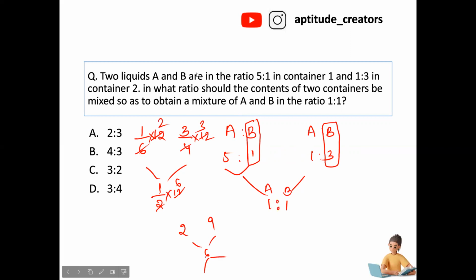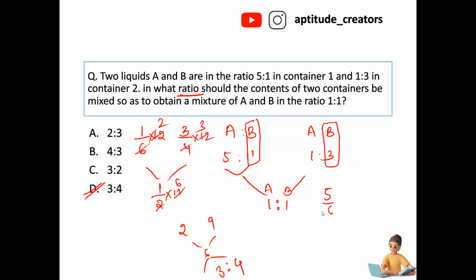In what ratio does the person have to mix? This is 3 and this is 4. So 3 is to 4 ratio the person has to mix. Answer is option D.